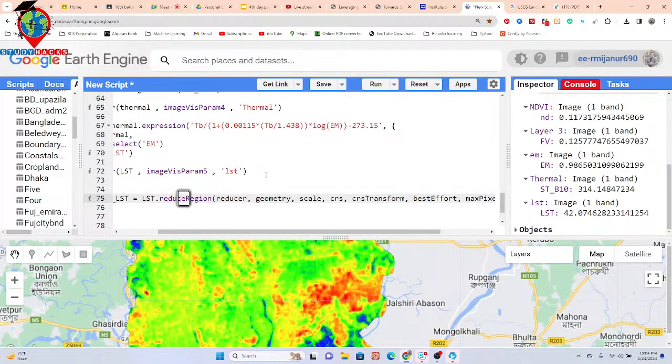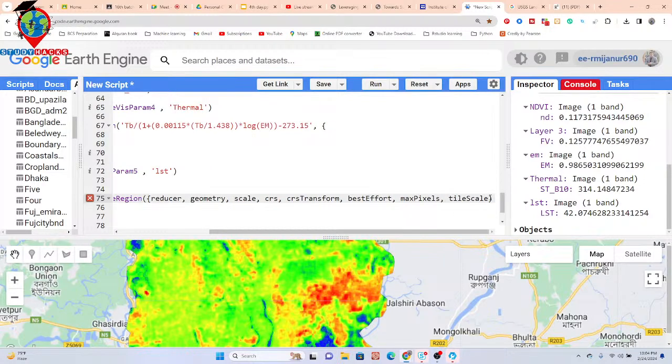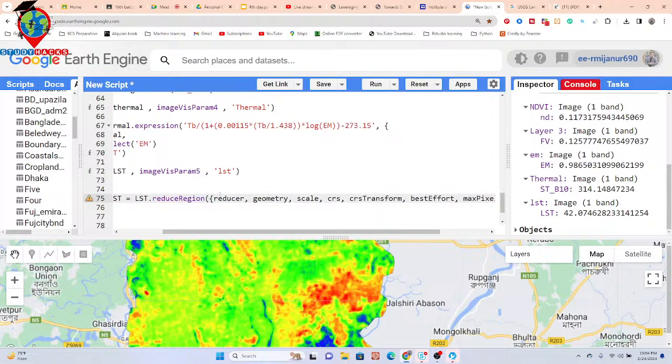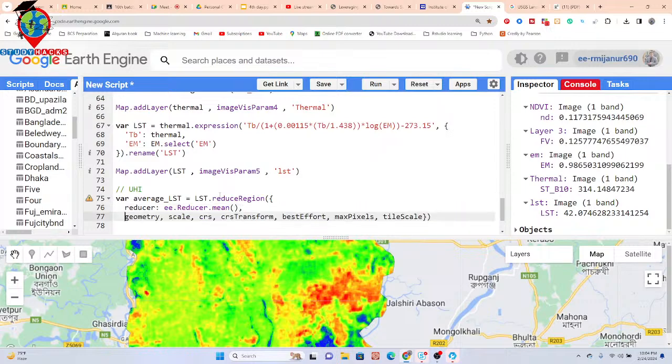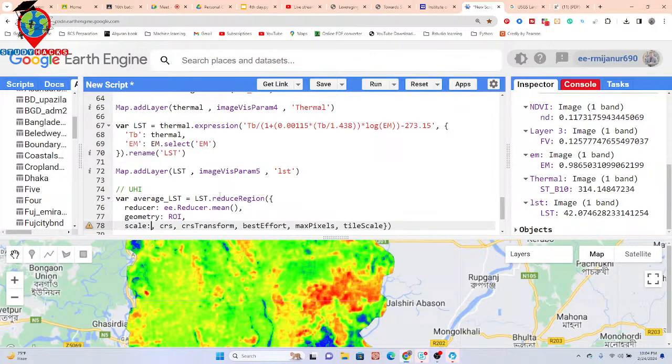Here I just make a dictionary, so curly bracket start and also curly bracket end. First of all, reducer. In this case, reducer is a statistical function, so I put here ee.Reducer.mean. Okay, average. Geometry is your specific boundary, which is ROI. Scale is the resolution, which is 30 meter, and CRS I'll remove that.